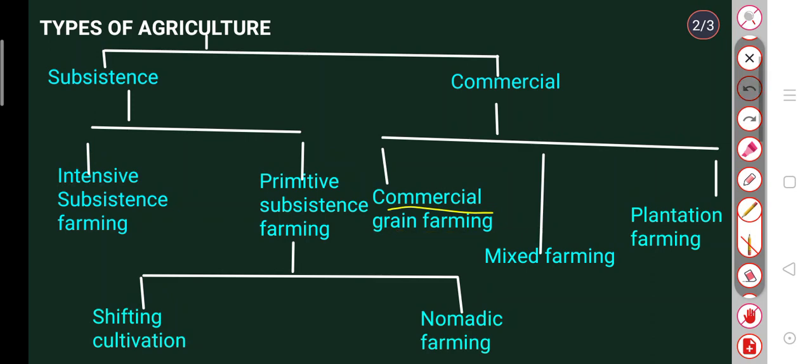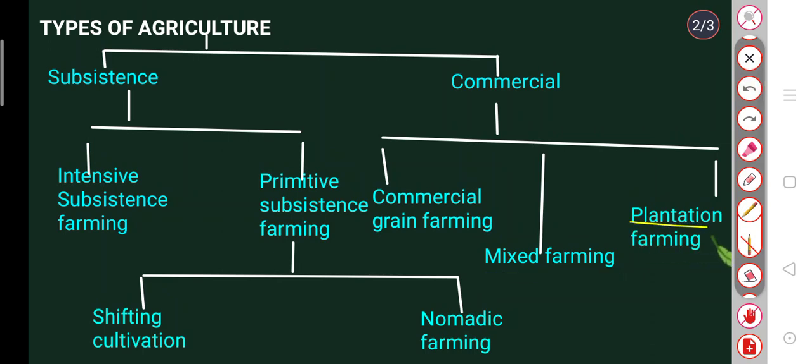Now we will talk about mixed farming. Mixed farming is the type of farming in which the land is used both for growing crops and for rearing animals that give milk and meat. These farms are modern and highly mechanized. Where is this type of farming mostly practiced? In the USA, Europe, Australia, Argentina and South Africa.